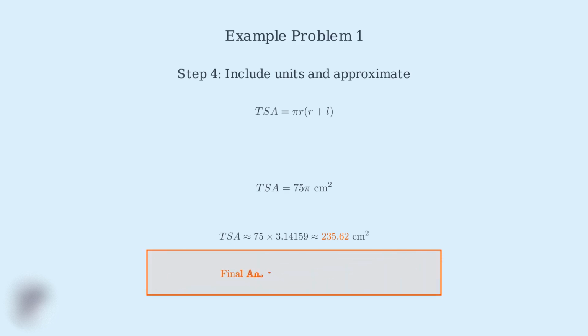So our final answer is 235.62 square centimeters. This represents the total area of material needed to cover the entire surface of this cone, including both the circular base and the curved side surface. Remember the key steps. Substitute the given values into the formula, simplify step by step, and always include proper units in your final answer. This systematic approach will help you solve any cone surface area problem confidently.